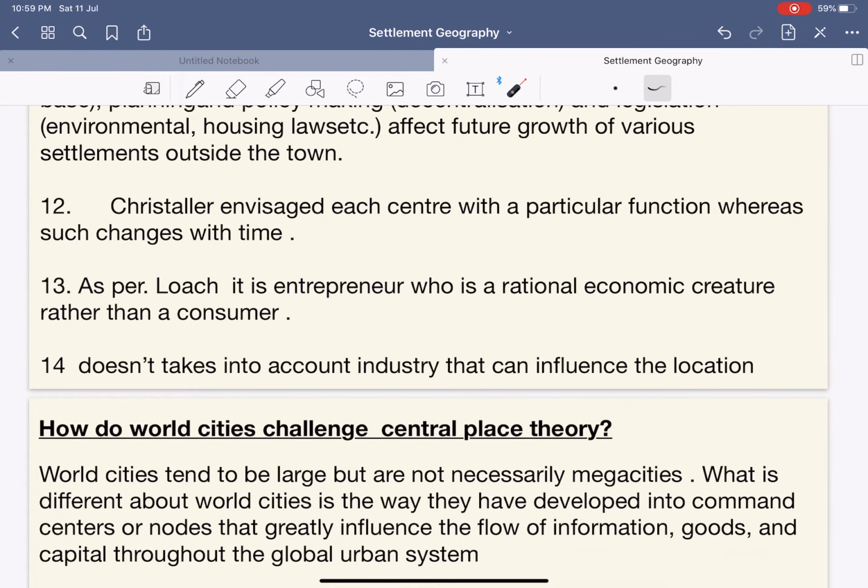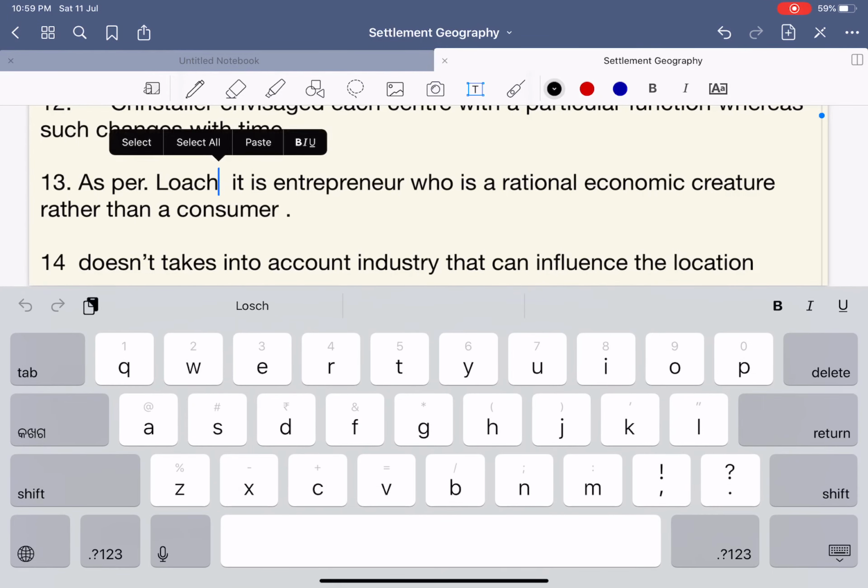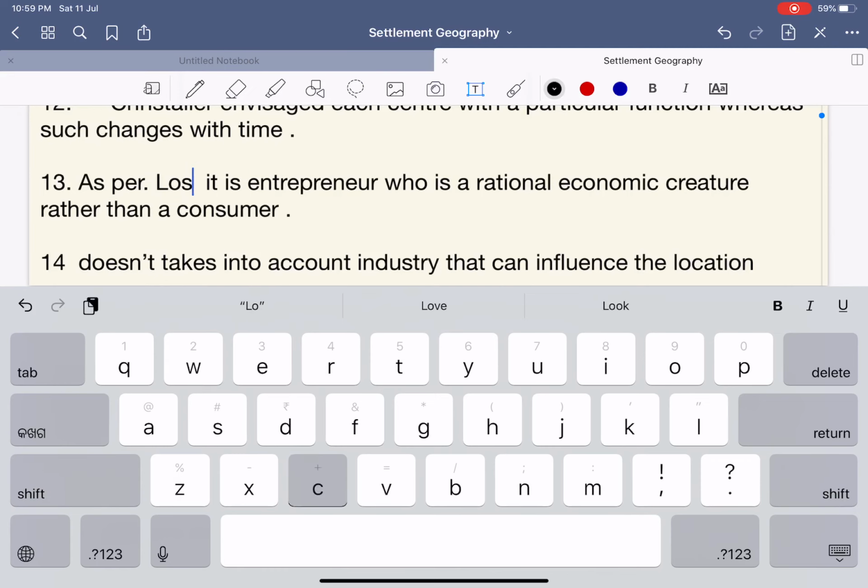Again, Christaller envisages each center with a particular function, whereas such functions change with time. It says that this does not remain constant and keeps on changing with time. Again, as per Losch, sorry, the spelling of Losch was wrong. We'll be studying more about the Losch theory in the next class.